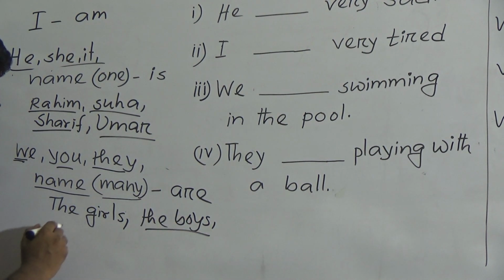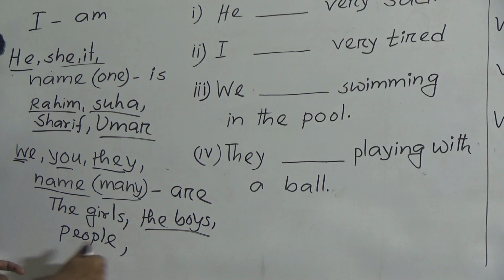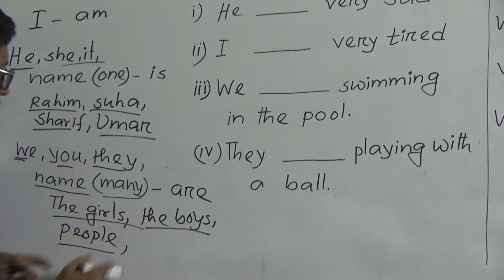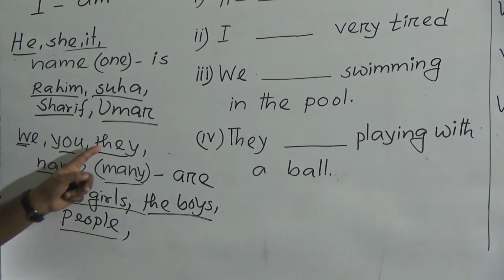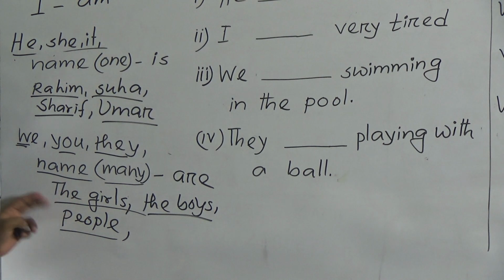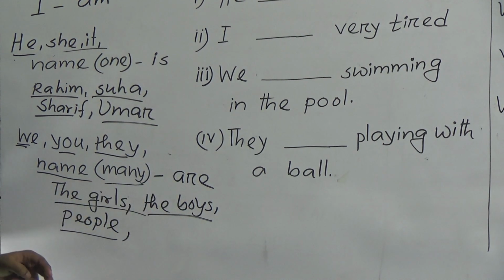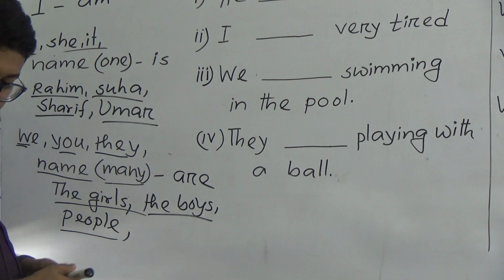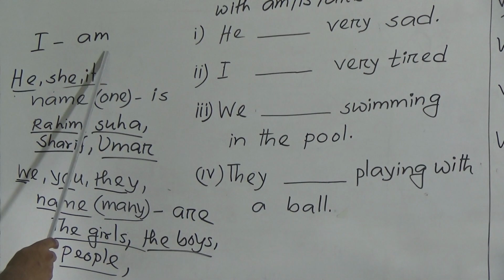If I say people, after this we use are. After we, you, they, and names that indicate many, we will use are. I hope you have understood. Let's read again. After I, we always use am.